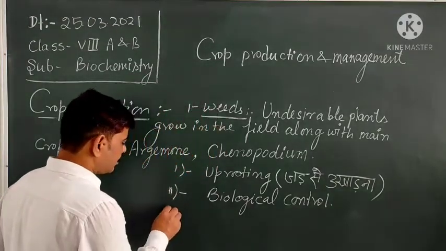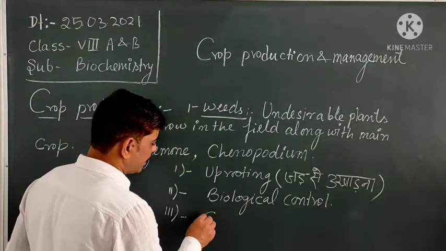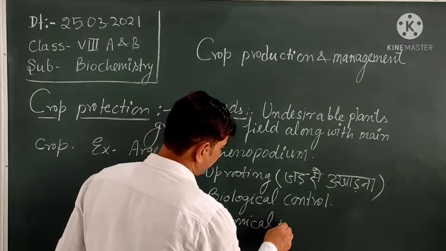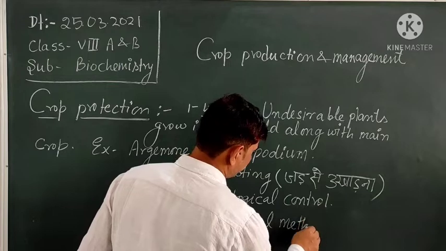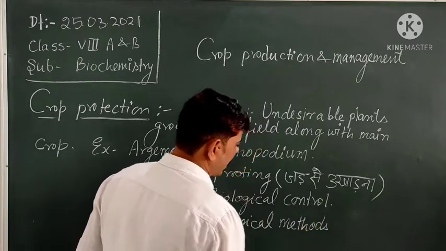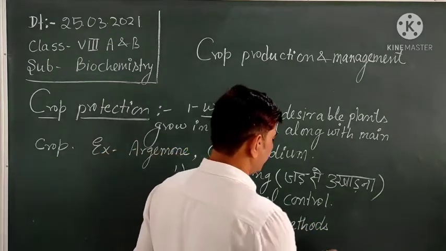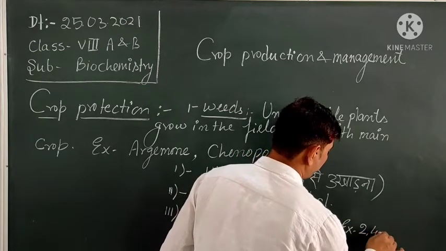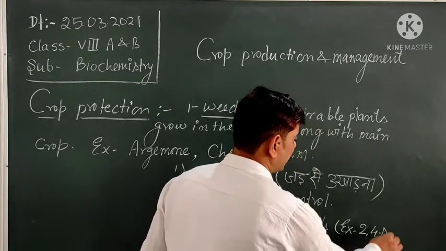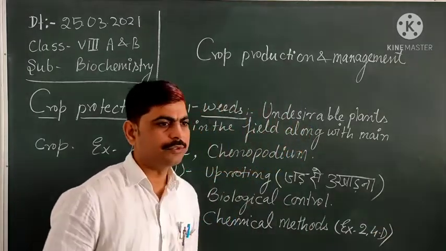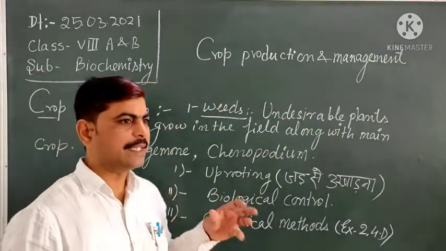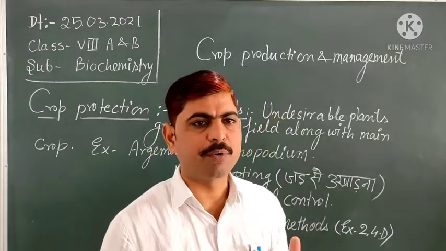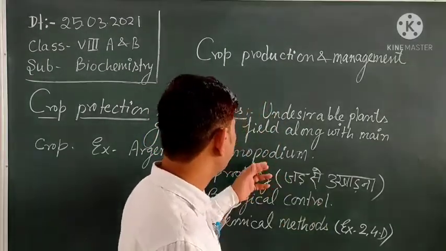The third and the most effective is the chemical method. Certain kinds of salts and chemicals are used. One example I give you here is 2,4-D. It is a salt used to eradicate weeds which have broader leaves, like Chenopodium.